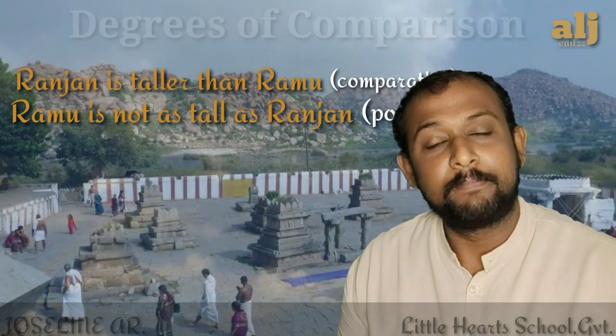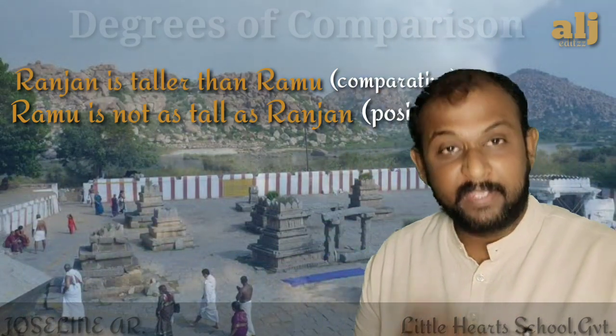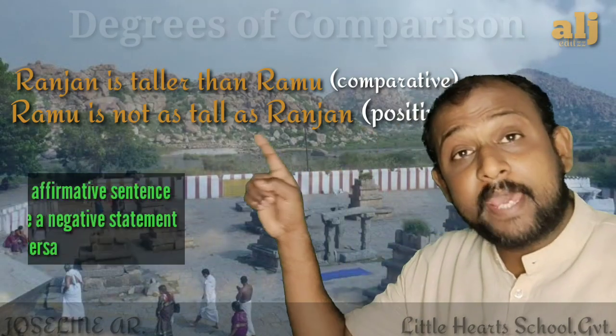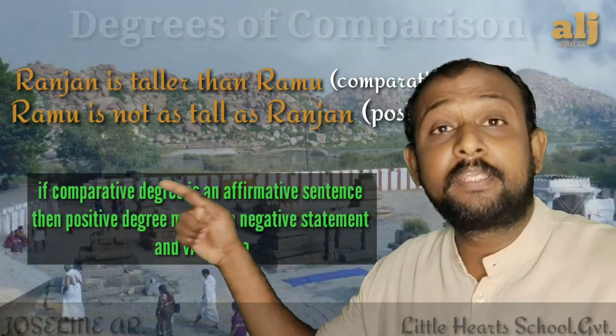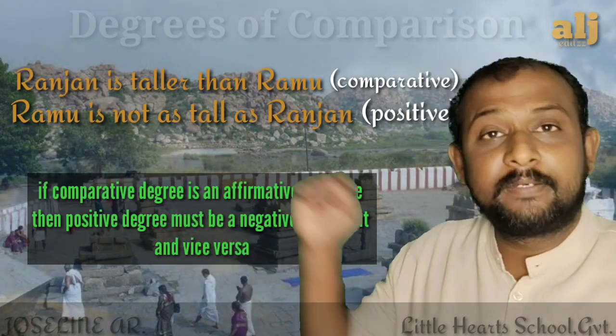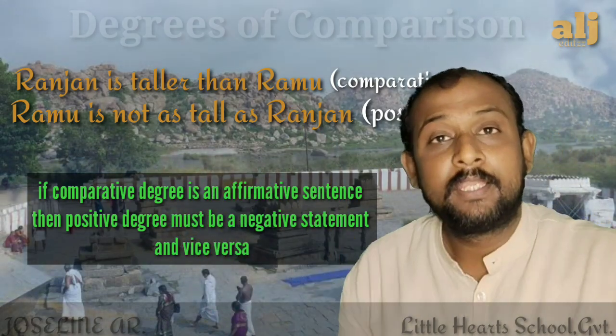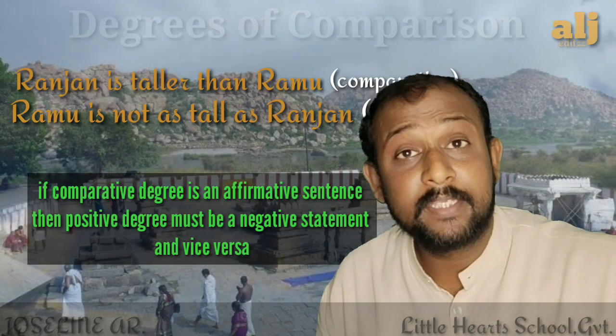Either as or so as, but between as and as, or so and as, the base adjective, that is the positive degree, must come. That's a simple rule. And one more important thing is, if the comparative degree is an affirmative sentence, the positive degree must be a negative statement. See here, the comparative is affirmative and the positive degree is negative.